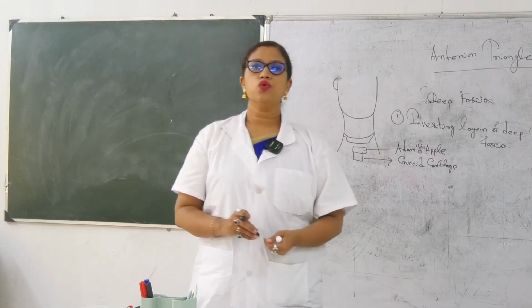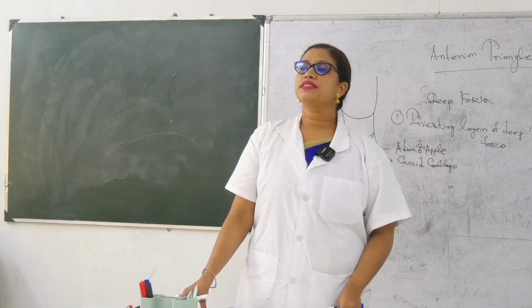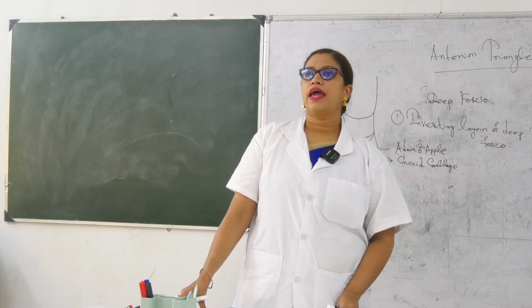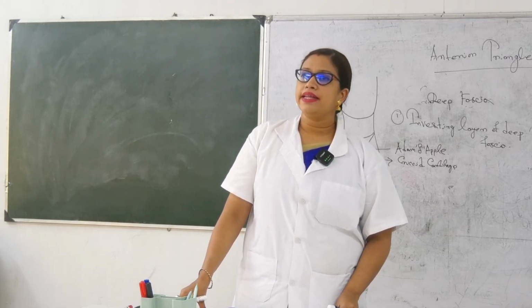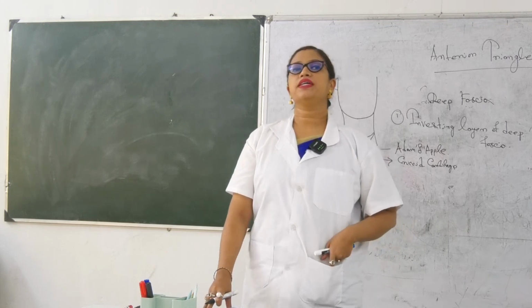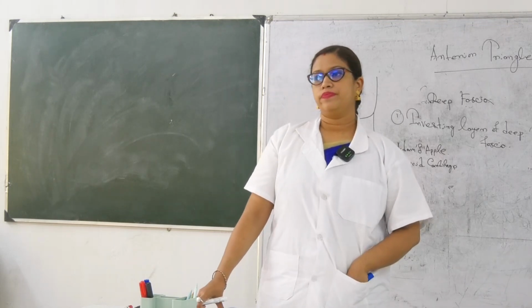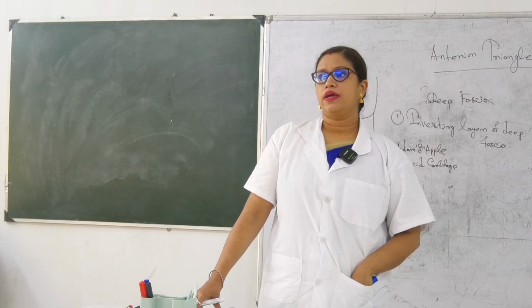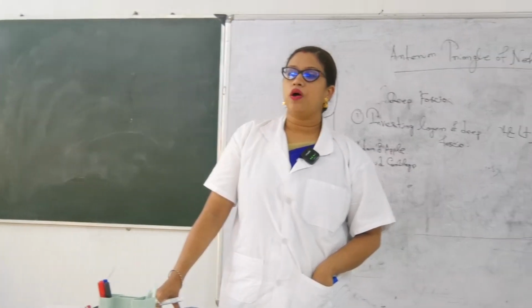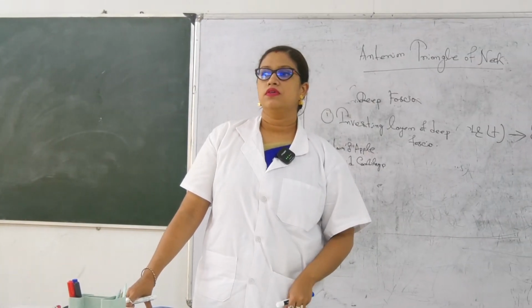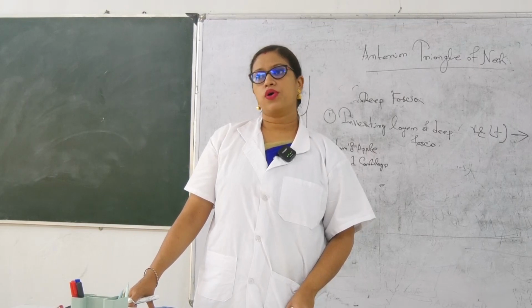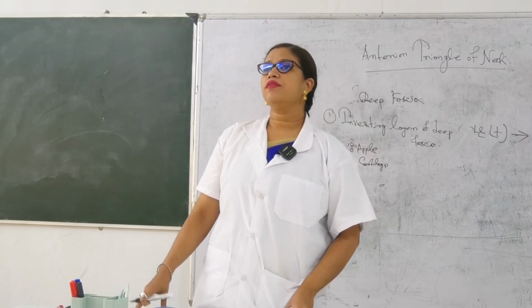Write it down. There are two branches, transverse and anterior branch of deep cutaneous nerve of neck. Deep cutaneous branch of neck. Okay, so this is making the floor.